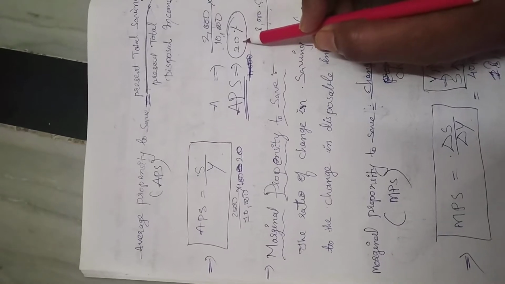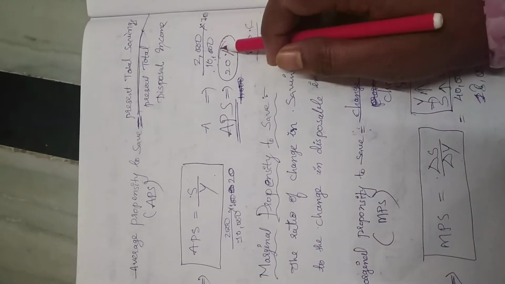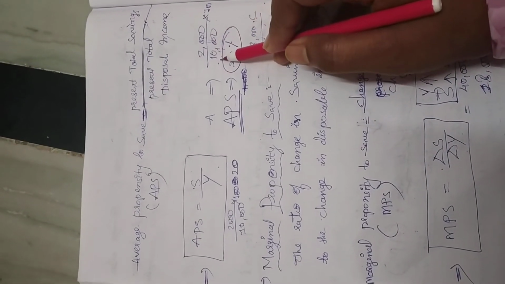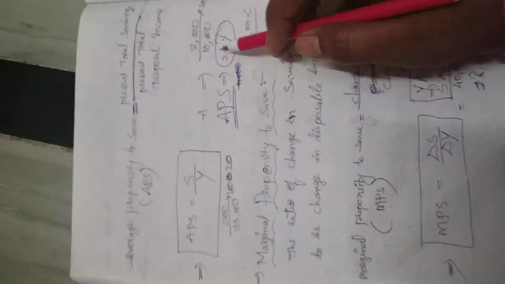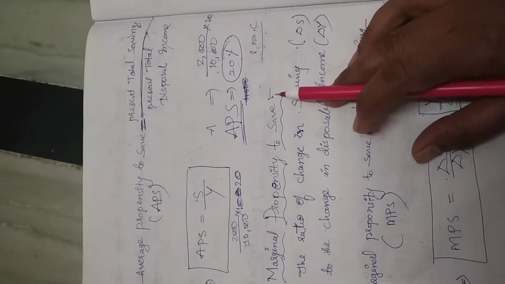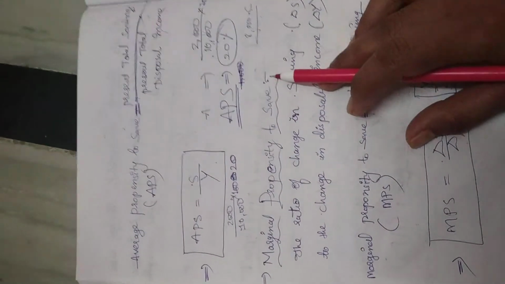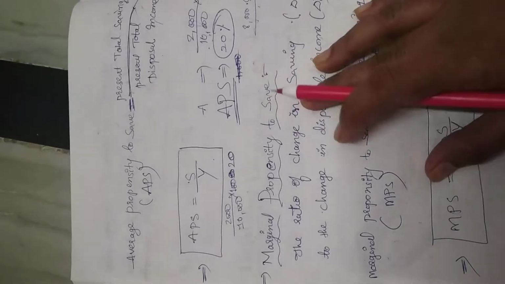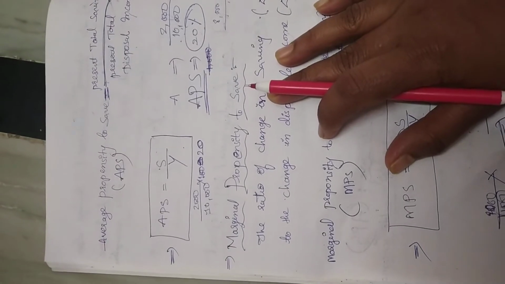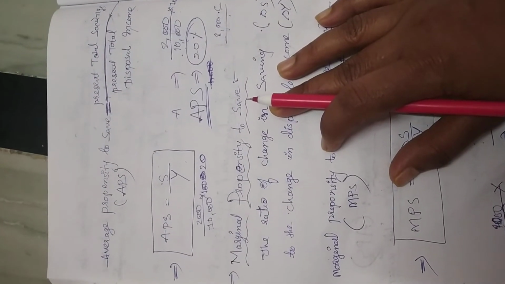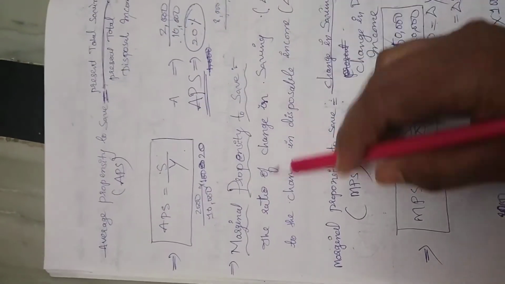Do you remember on the last day when you were going to your homes, I gave one exercise. When you have 10,000, how you are spending and how much you will save, and when your income increases to 50,000, how much you will spend and how much you will save. Do you remember, girls? Just remember that concept. Different kinds of consumption expenditure you wrote in your book, and savings also in different ways. Next, come to the marginal propensity to save.